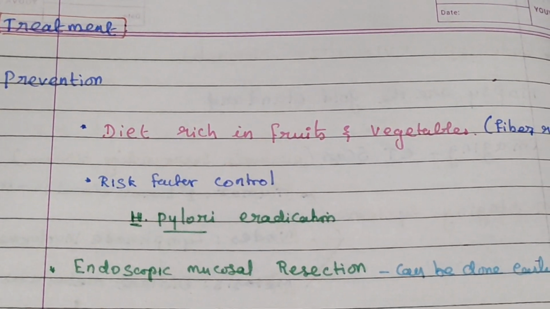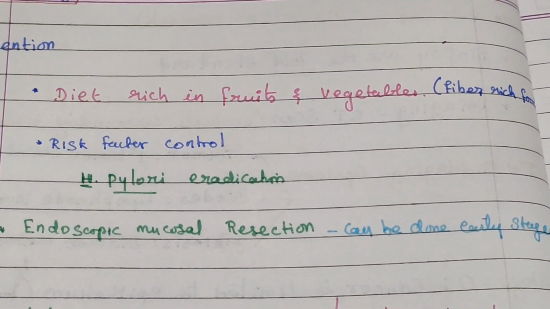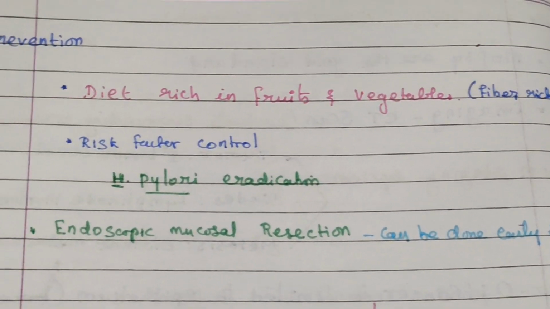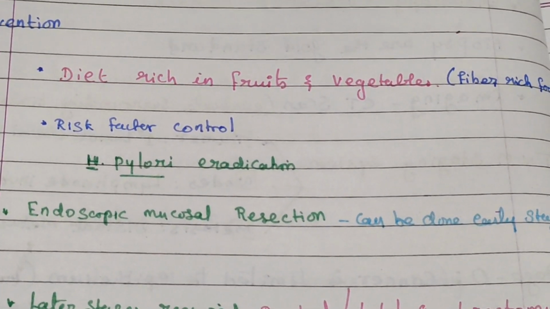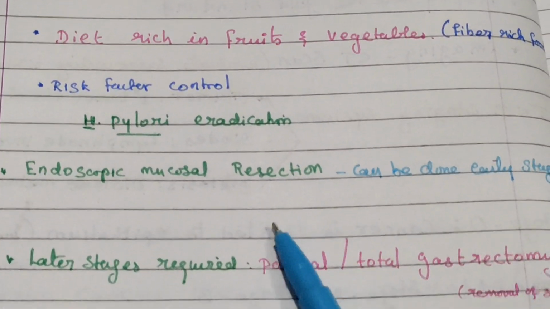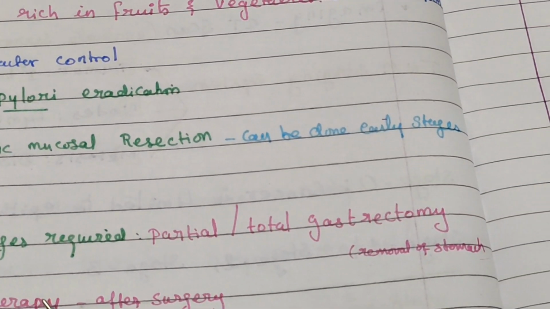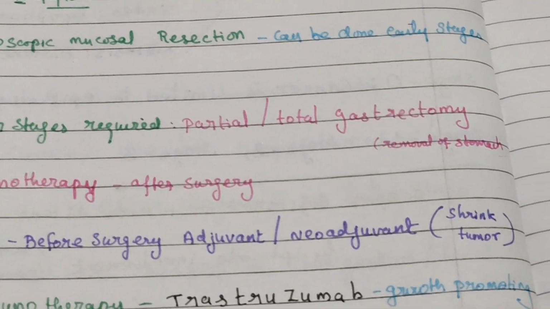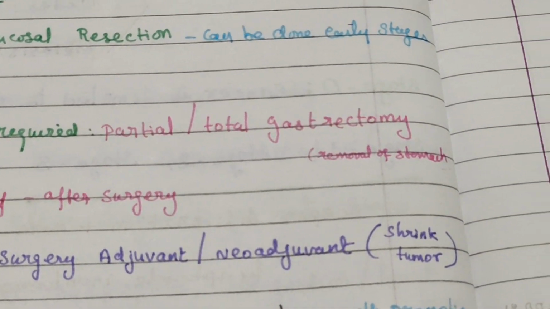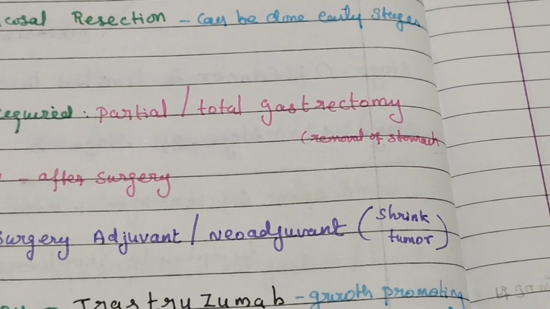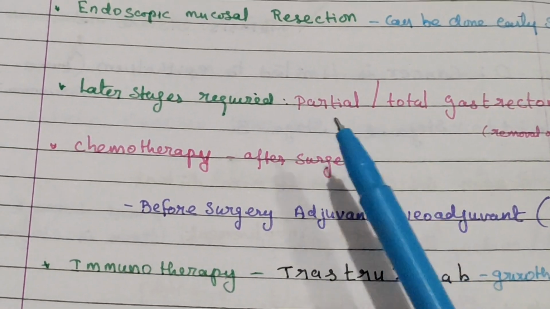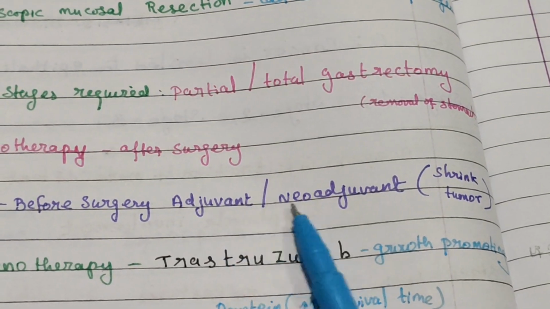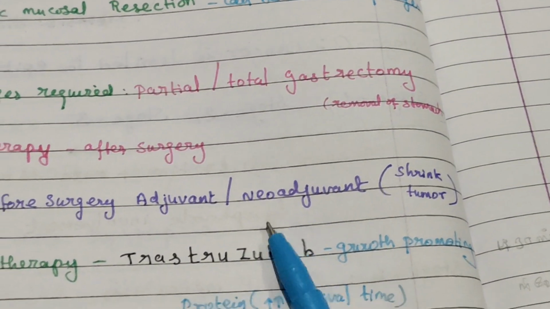Last is treatment and prevention. In the diet, we want to take plenty of fruits and vegetables and fiber-rich food. Then risk factor control: the H. pylori bacterium we want to eradicate. Endoscopic mucosal resection can be done in the early stage. In the later stage, partial or total gastrectomy, meaning removal of the stomach. After surgery we follow with chemotherapy. Before surgery, we give adjuvant or neoadjuvant therapy because it will shrink the tumor.